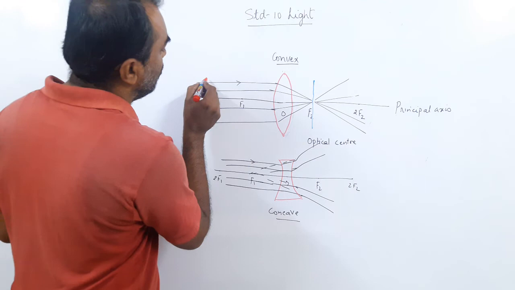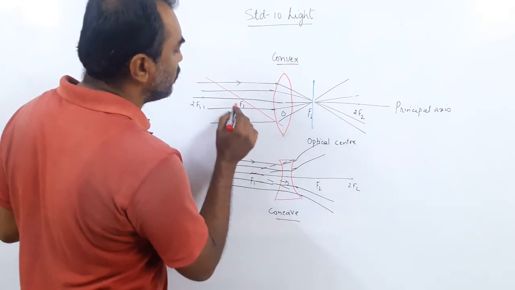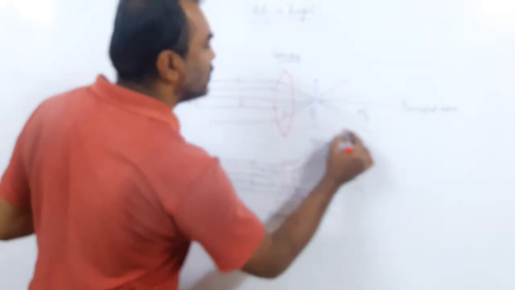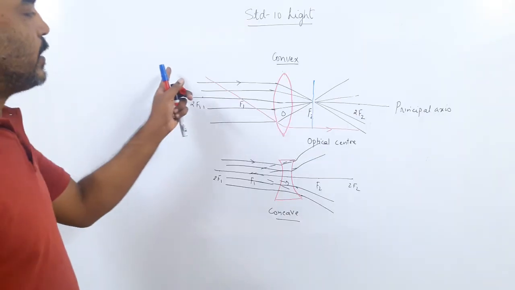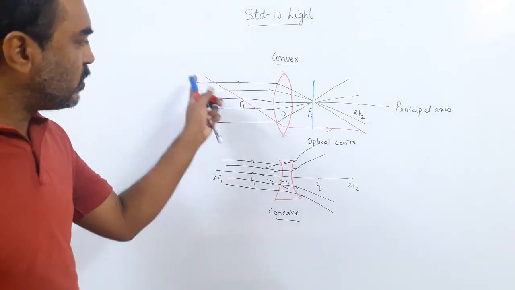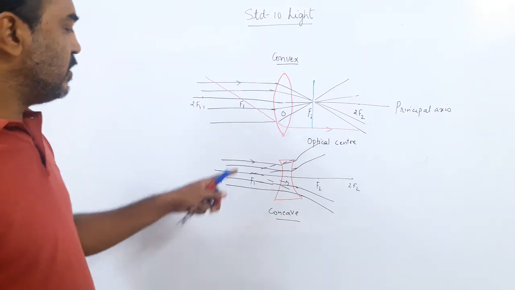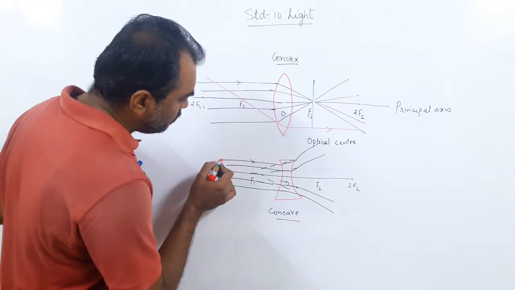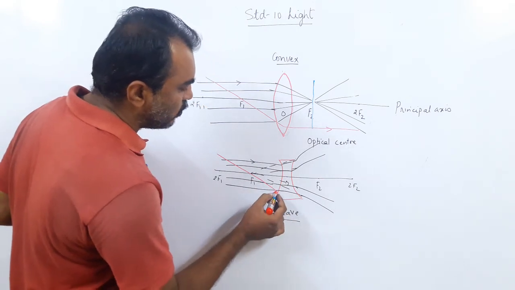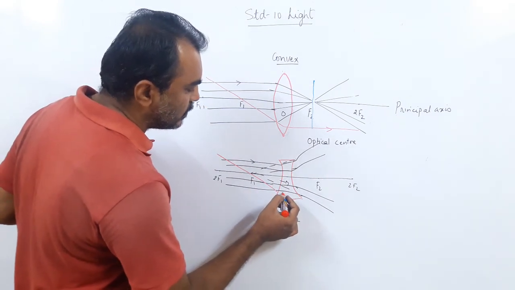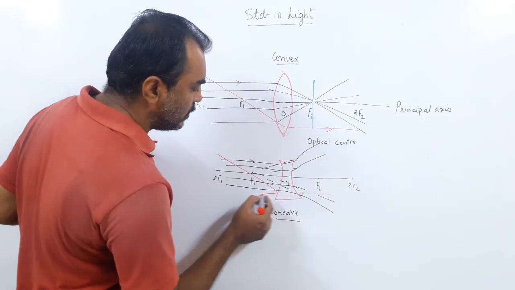Rule number 2. A ray of light passing through the focus, the first focus, after refraction becomes parallel to the principal axis. Here also, a ray of light passing through the focus becomes parallel to the principal axis, but on the other side.